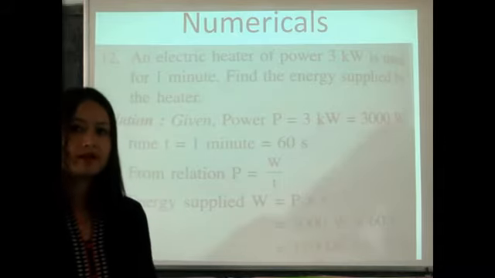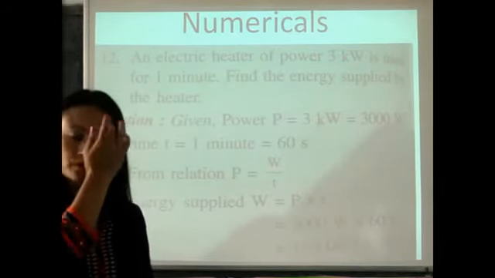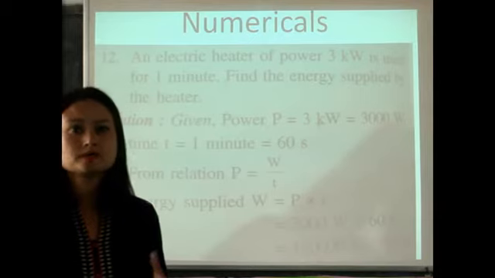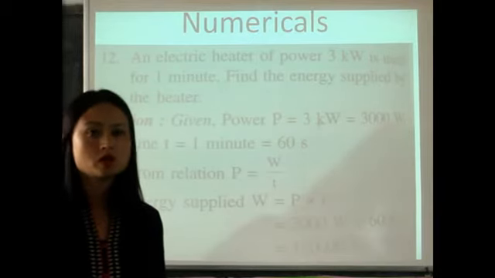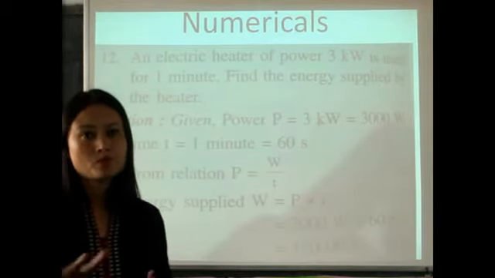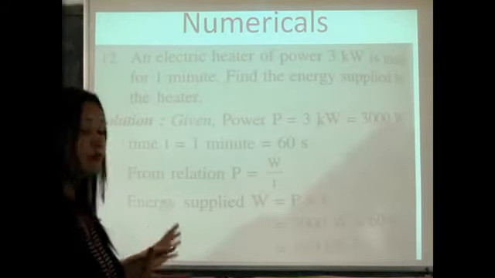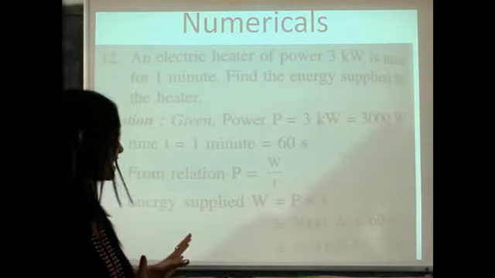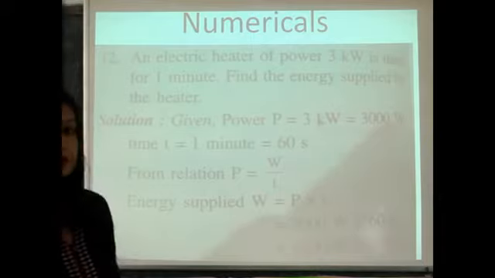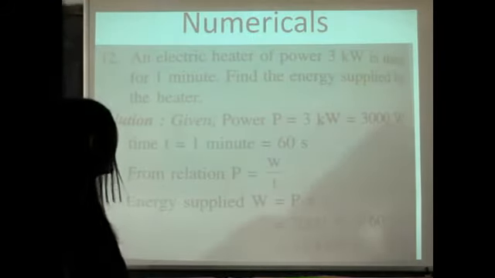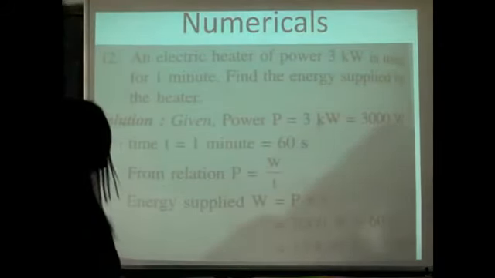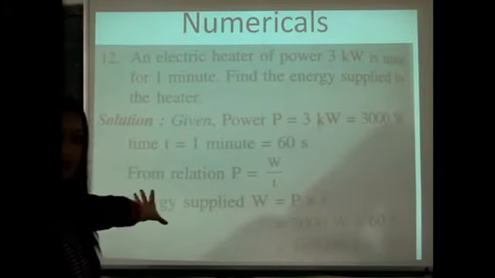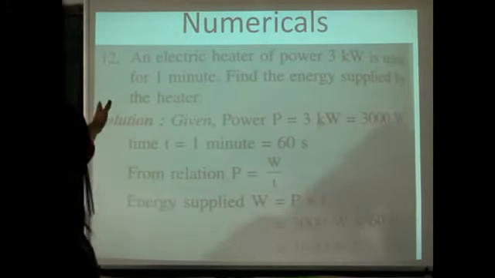Now we have some numericals related to power, and with this we complete the chapter. There isn't much about power, as you'll be doing more in your higher classes. So whatever we have in the book, this is all we have. Now we have numericals based on power using the relation P equals W by T. Again, these numericals are chosen from the book itself. It's question number 12.